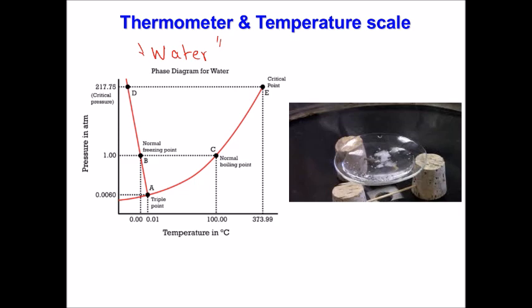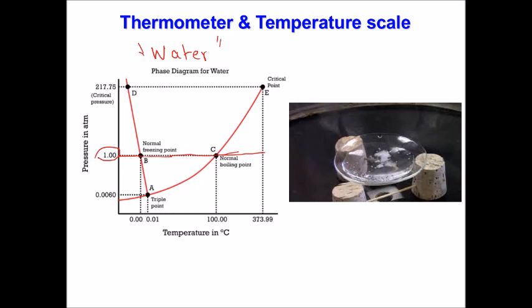And this is where we live here. This is what we are used to, that's 1 atmosphere. So this line is the line where we usually see things happening. Basically, water freezes at 0 degrees Celsius and boils at 100 degrees Celsius.